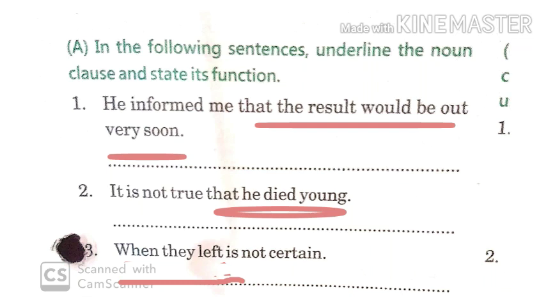Now let's do the third question. When they left is not certain. Now children, what is not certain? Very good. When they left. So it begins with when. When they left is your noun clause, and its function is that it is the subject to the verb is.